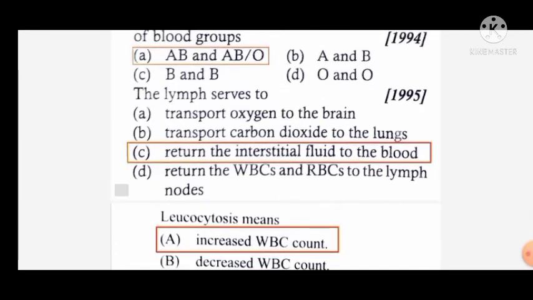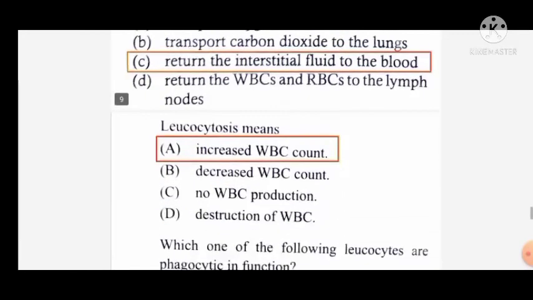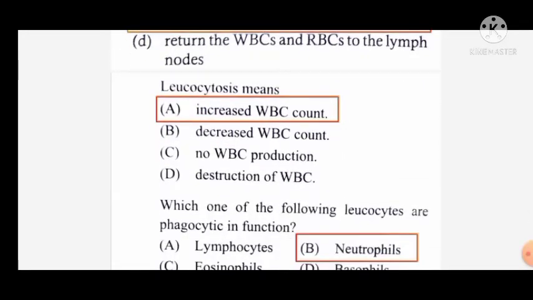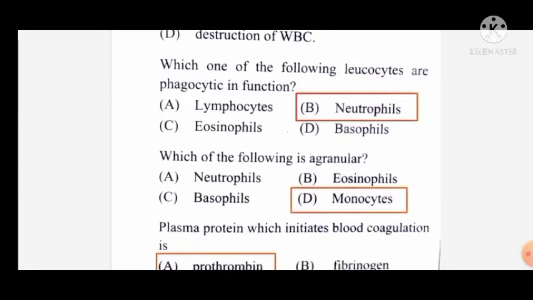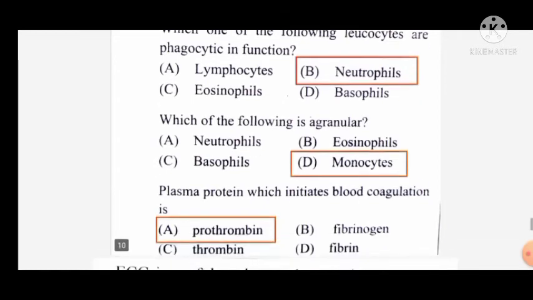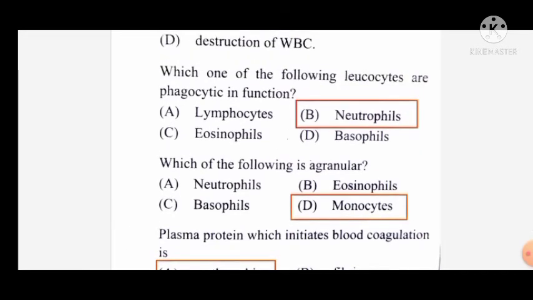The lymphatic vessels return the interstitial fluid to the blood at the time of injury. Leukocytosis means increased WBC count, and leukopenia means decrease in WBC count. Which one of the following leukocytes is phagocytic in function? Neutrophils are the leukocytes which are phagocytic in function. Neutrophils are also called polymorphonuclear because they have many nuclear lobes.